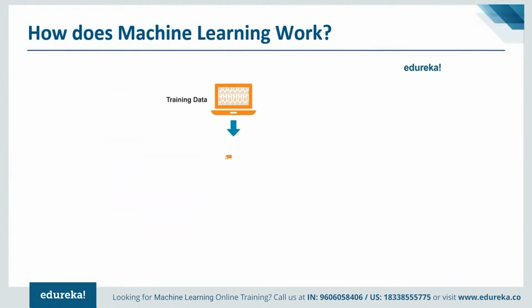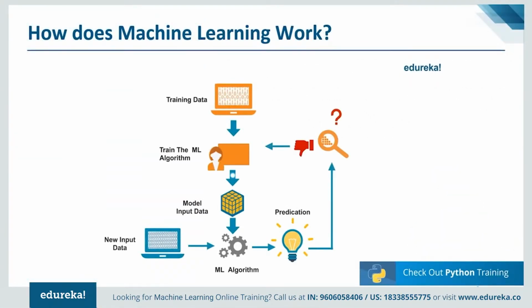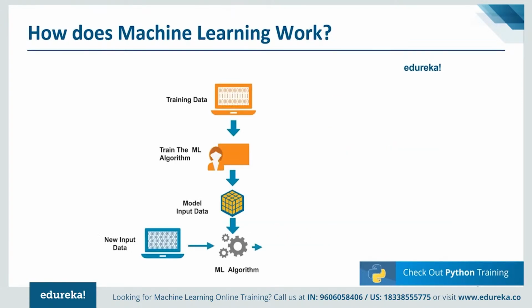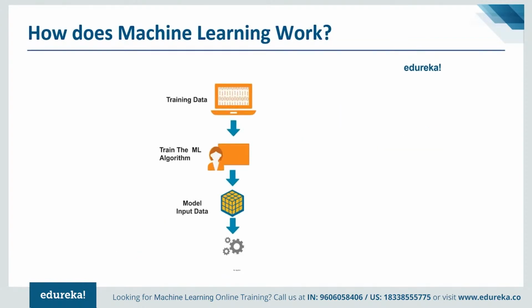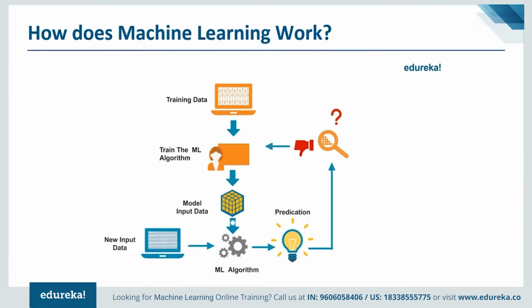Okay. So let's move ahead and see in general how machine learning works. One of the approaches is where the machine learning algorithm is trained using a labeled or unlabeled training dataset to produce a model. Now new input data is introduced into the machine learning algorithm and it makes its prediction based on the model. The prediction is evaluated for accuracy, and if the accuracy is acceptable, the machine learning algorithm is deployed. And if the accuracy is not acceptable, the machine learning algorithm is trained again and again with an augmented training dataset. Fine. So this is just a very high level example, as there are many other factors and steps involved in the working of machine learning.